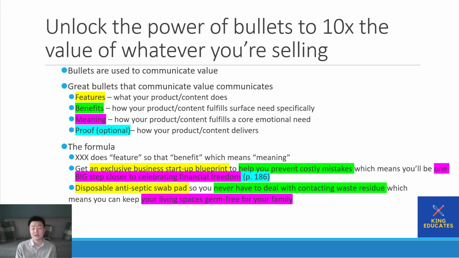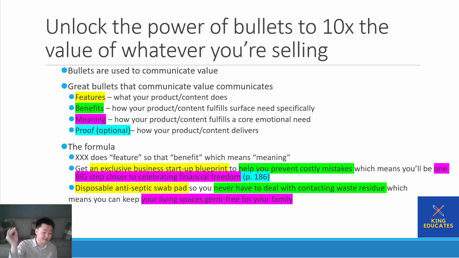For example, on page 65 of the book, you're going to find the exact benefit that I told you I would deliver on. So a good thing to remember: feature, what your product content does. Benefit, how it fulfills a specific surface need. Meaning, how it fulfills a core emotional need. And in here you can play on fear: you never have to worry again, you can conquer your anxiety with this. And then proof, how is it going to deliver?